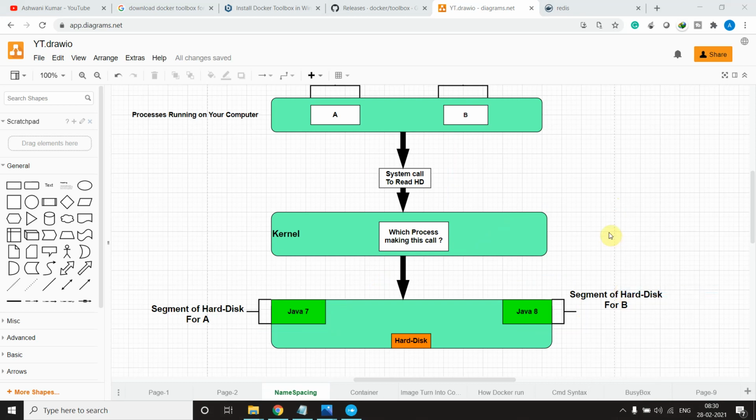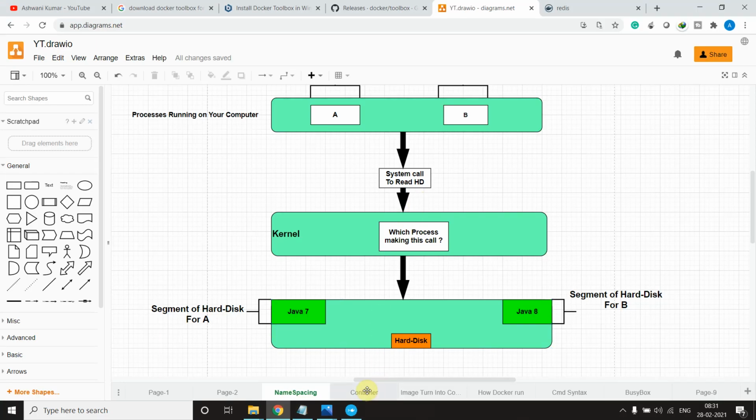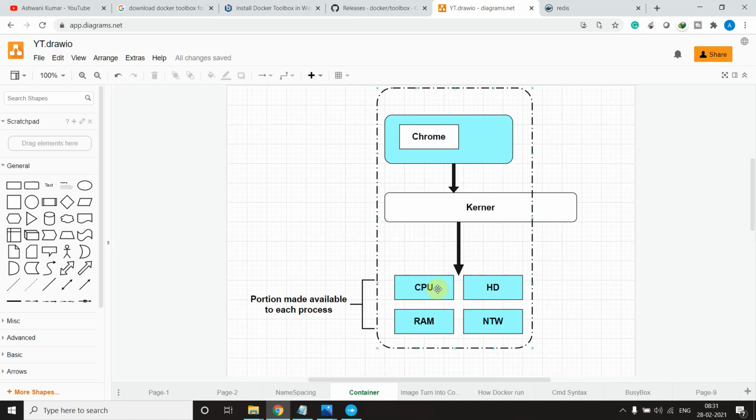So now I hope you have a complete picture in your mind of how the container works and what namespacing is. Okay, so now when I execute this command, we got this. And we say this is an image and we are running it with the help of this Docker run. If I show you the bit technical picture of what a container is, we saw here that it works on namespacing. So this is our container.